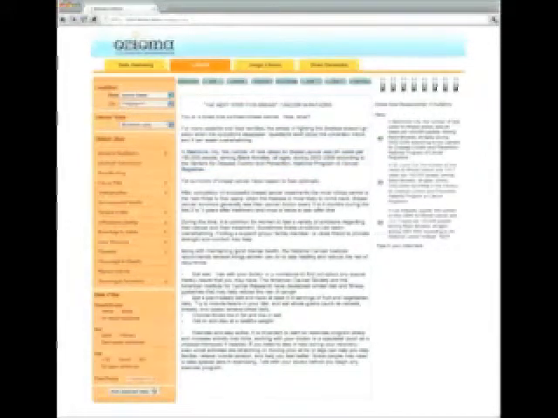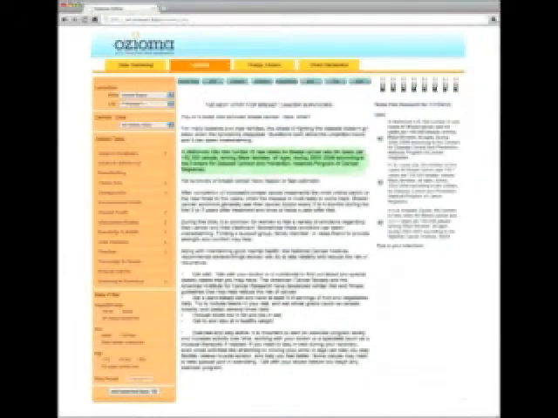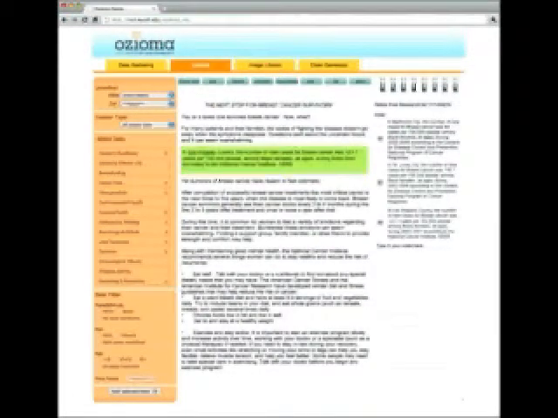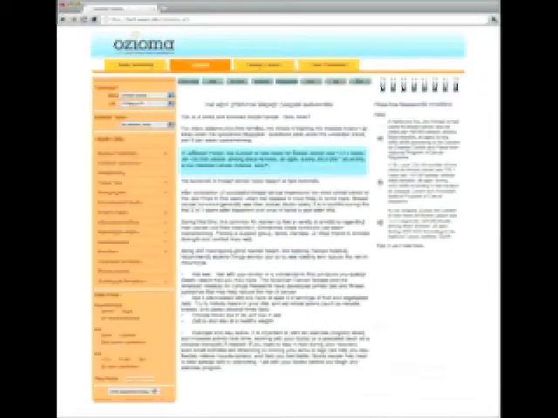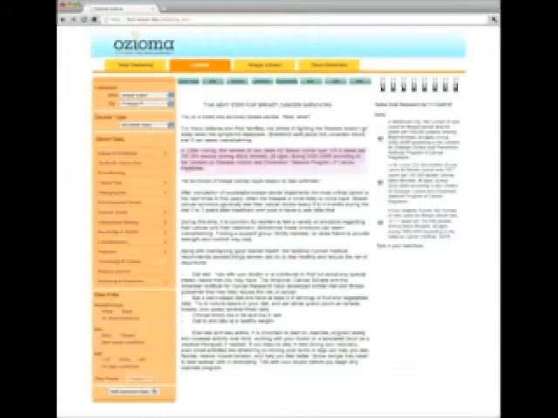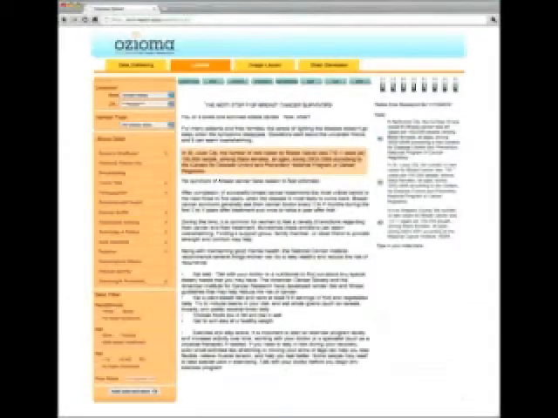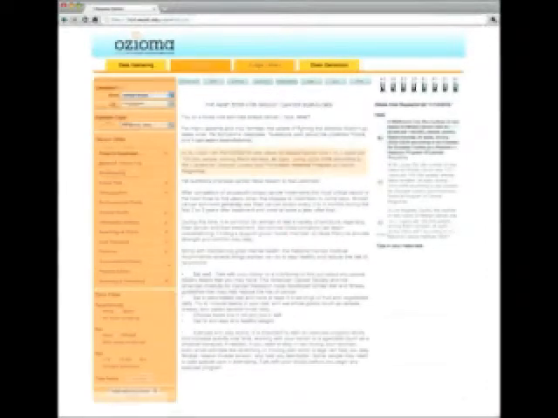Now let's say you're not a reporter but a media relations professional at a health or cancer organization. You're working on a press release and want to localize it for multiple communities around the country, not just one. With the same tools used to explore the data and find information for a single location, Ozioma can place data variables or placeholders into your press release. These variables are then converted into values for virtually any number of locations, much like a mail merge.